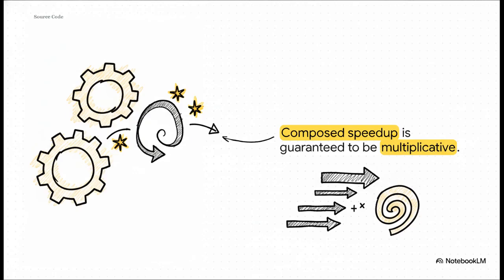Now, the null hypothesis in standard models might just assume that speed-up gains are additive, meaning, you just add one efficiency to another. But the proof here actually demonstrates that composed speed-up is strictly multiplicative. When you compose two speed-up factors, the result strictly exceeds each individual factor. Think about why this matters for a second. It means improvements don't just stack, they multiply. They create this explosive compounding growth.